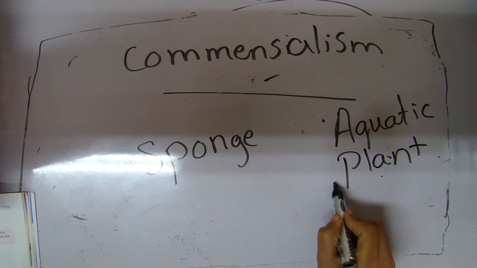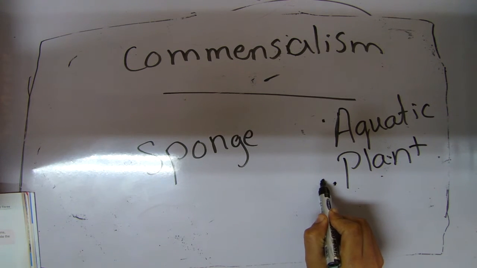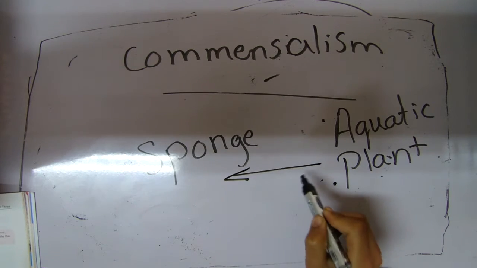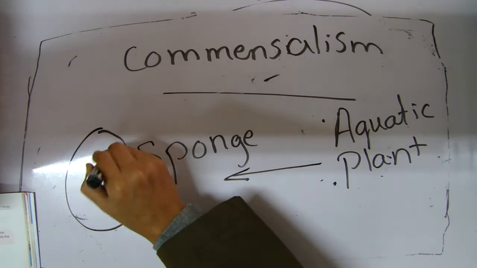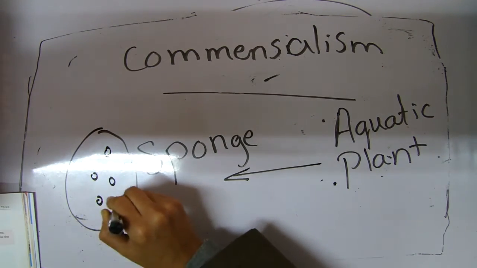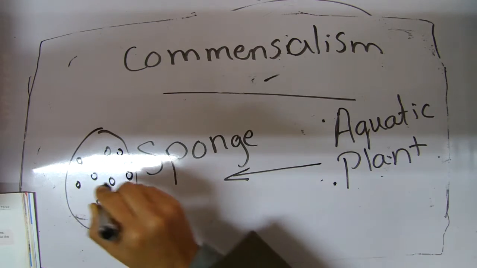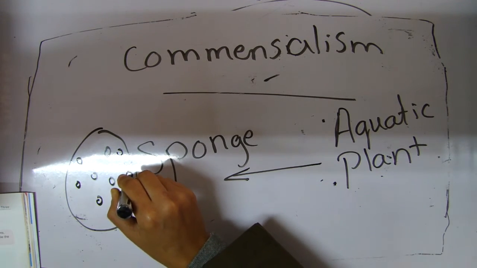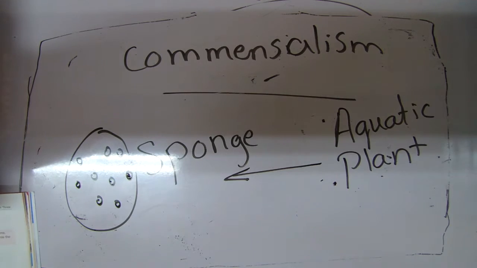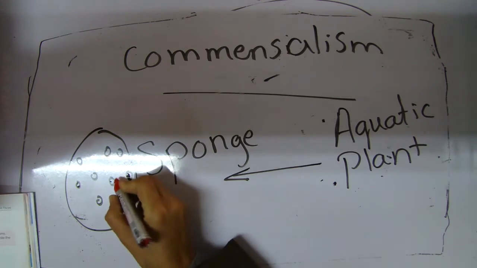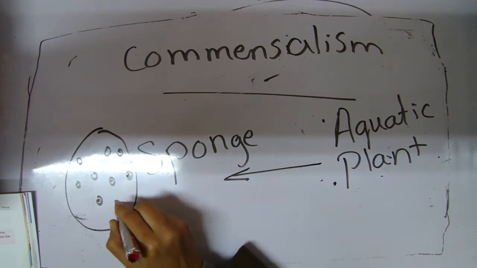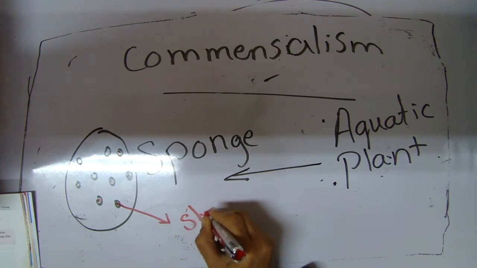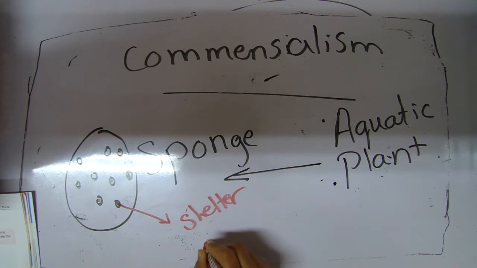The aquatic plant gets food and shelter from the canal and fissure that are found inside the sponge. You know that sponges have holes like this. The small aquatic plant is living inside it. The sponge is taking it as shelter and food. Shelter and food.